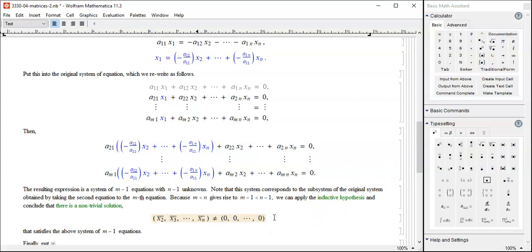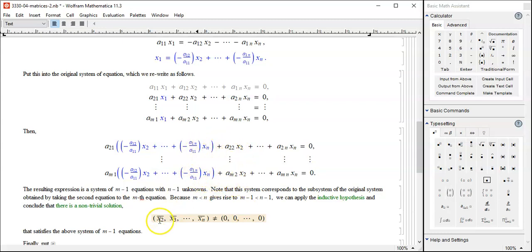I don't know what that is, but it's going to be something complicated. I don't care. I'll just name those x2 bar, x3 bar, all the way to xn bar. Not all of them 0. Some of them may be 0, but not all of them should be 0. And that will satisfy this system of m minus 1 linear equations.